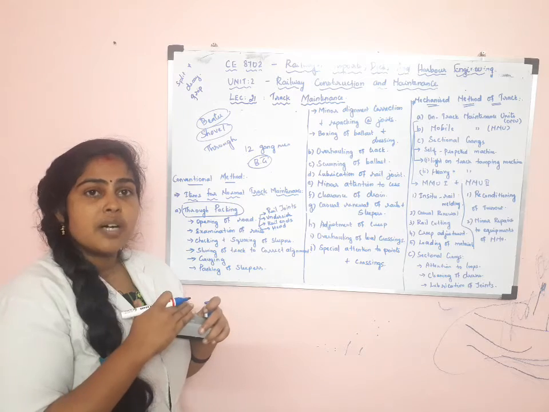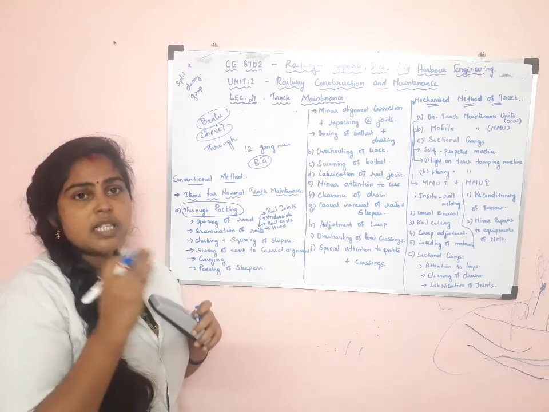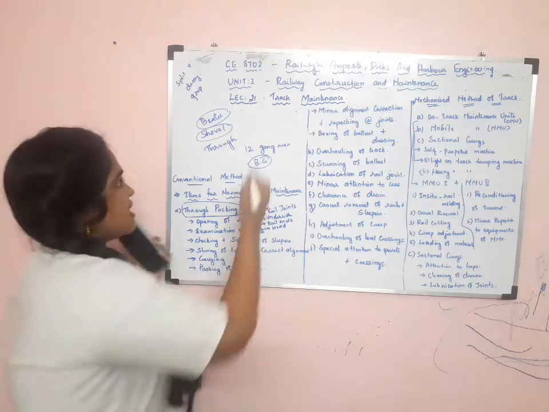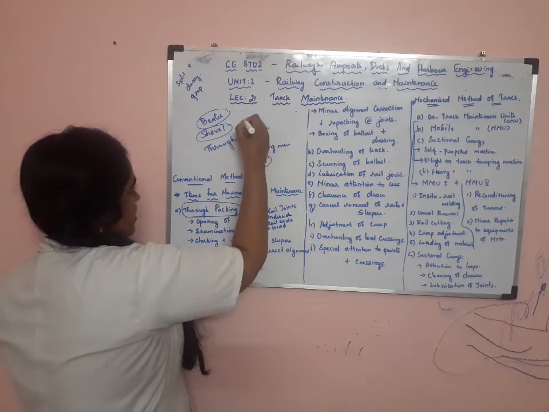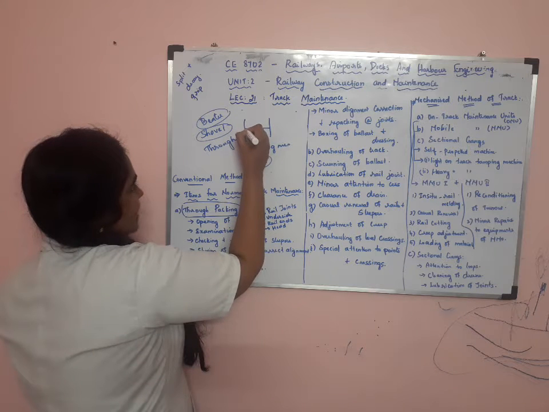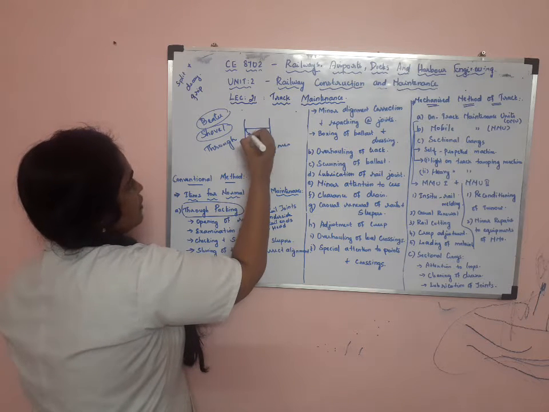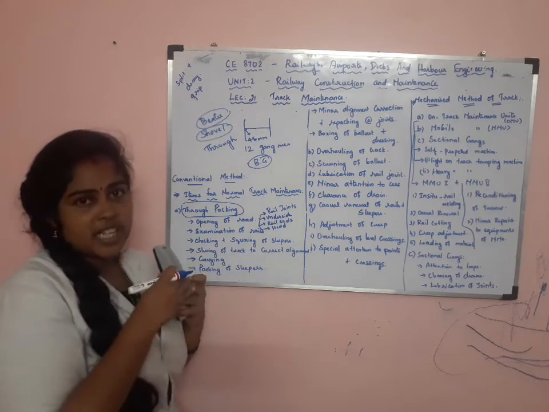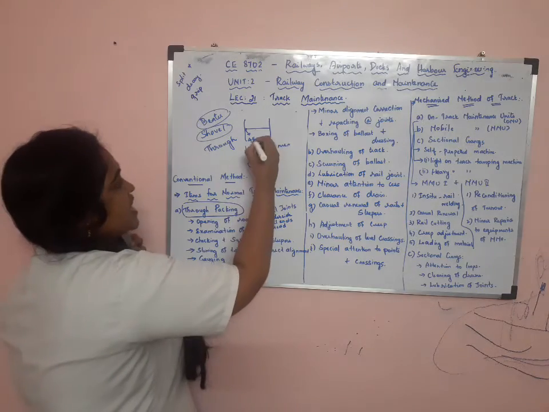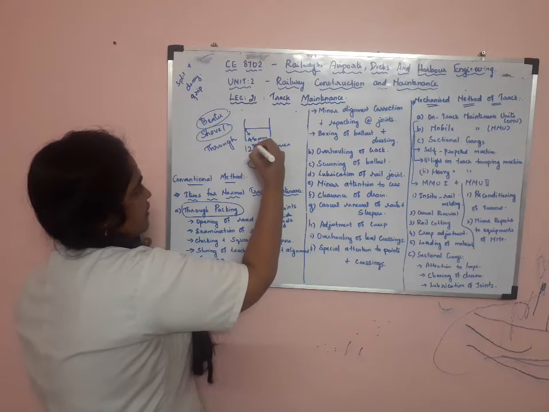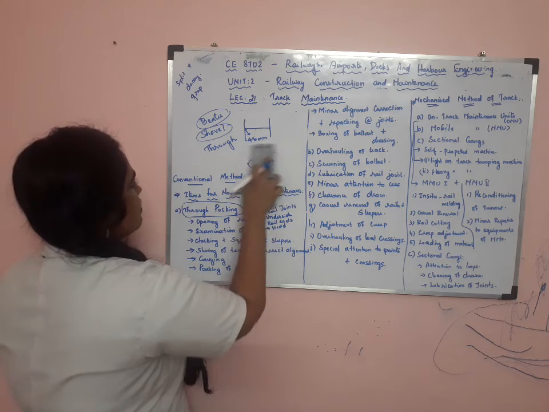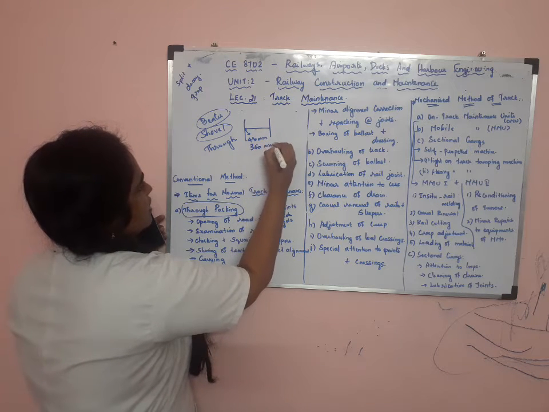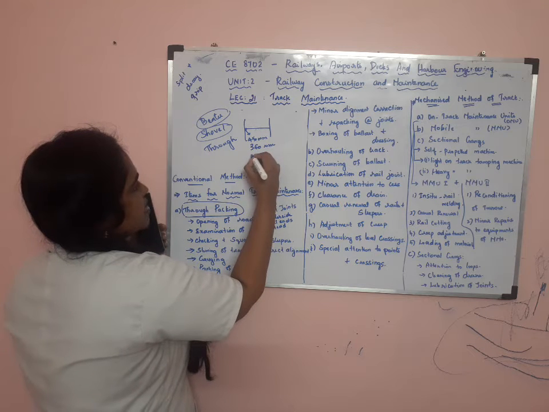In case of broad gauge, it is 450 mm inside the rail seat, that is, below the bottom of the inner rail seat. If it is meter gauge, it is 350 mm below the inner rail seat, and here it is 250 mm.